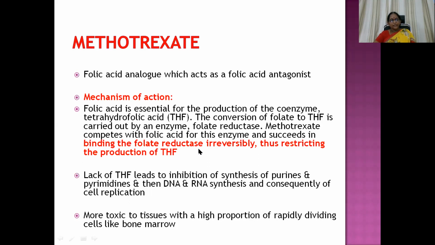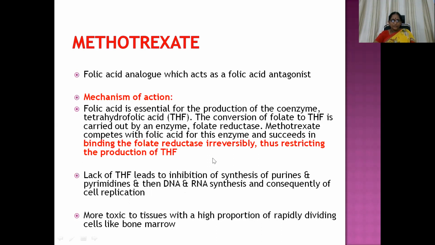So it binds to the folate reductase irreversibly, thus restricting the production of tetrahydrofolic acid, which is useful for the synthesis of purines and pyrimidines, and then RNA and DNA synthesis, and finally cell replication. So when tetrahydrofolate is inhibited because of the irreversible inhibition of folate reductase, all these sequential events are going to get inhibited: purine synthesis, pyrimidine synthesis, DNA synthesis, RNA synthesis, and cell replication.